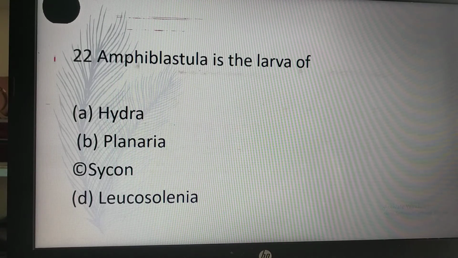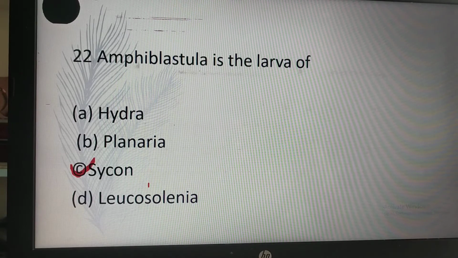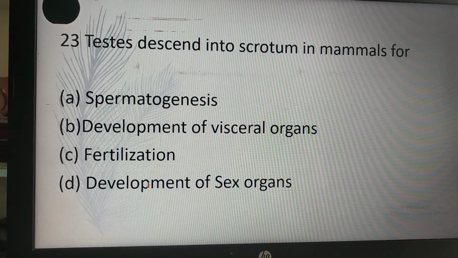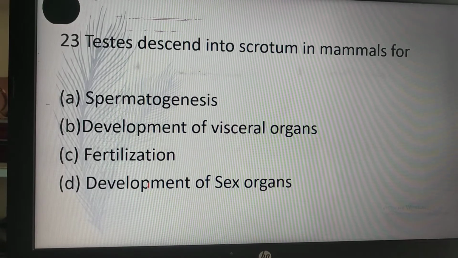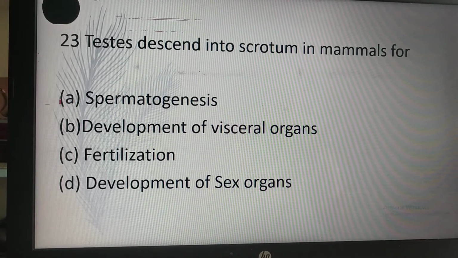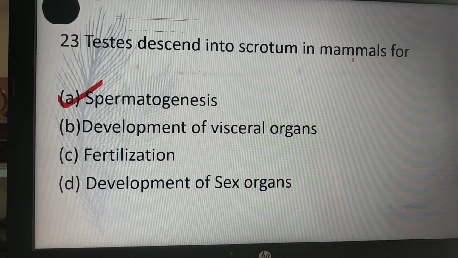And correct answer is C, Scypha. Amphiblastula is the larva of Scypha. Testes distend into scrotum in mammals for spermatogenesis, development of visceral organs, fertilization, development of sex organs. So A, spermatogenesis is the correct answer. Testis distends into scrotum in mammals for